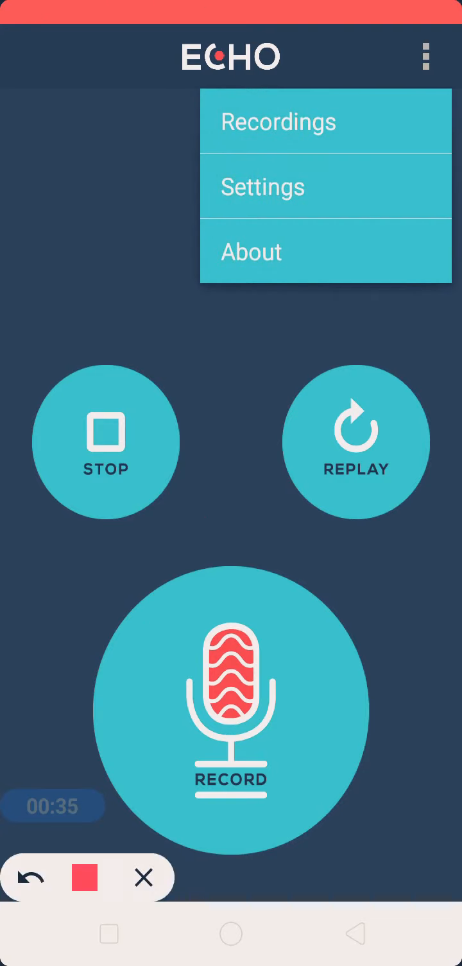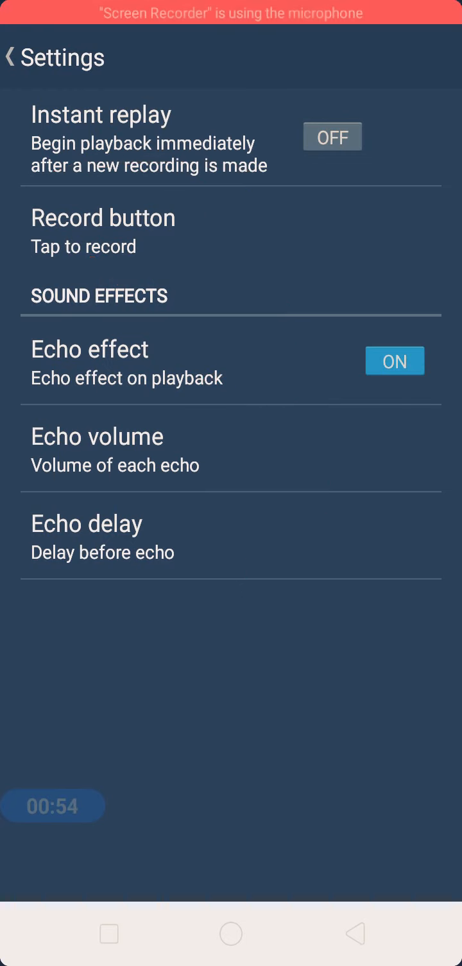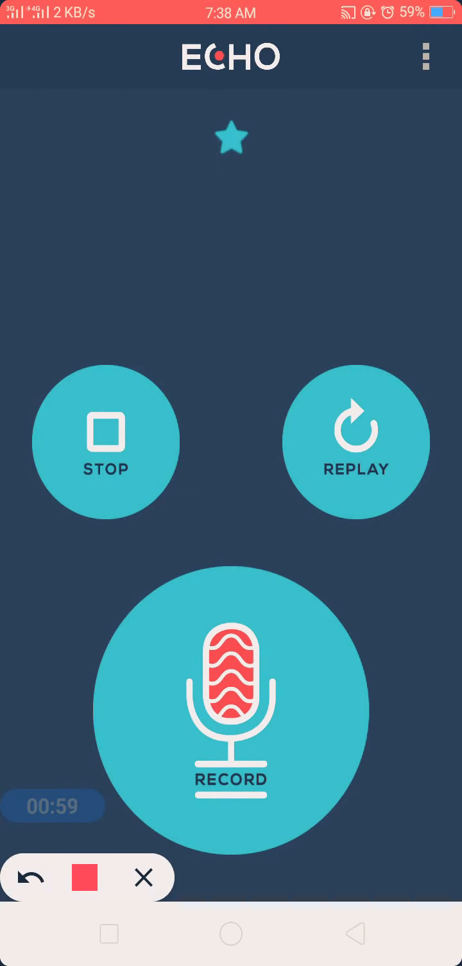How to record: tap to record, or just click or press and then it's recording. I think it will be more helpful for you. You can easily save it. Just click here, you